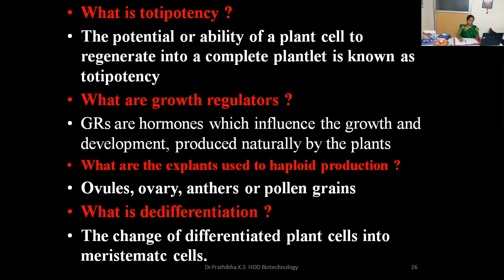Then what are growth regulators? Growth regulators are hormones, produced naturally by the plants, which influence growth and development. What are the explants used to produce haploid plants? You can use reproductive parts of the plant, like ovules, ovary, anthers, or pollen grains, because they have a single set of chromosomes.